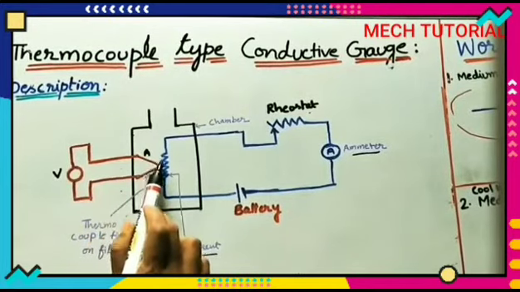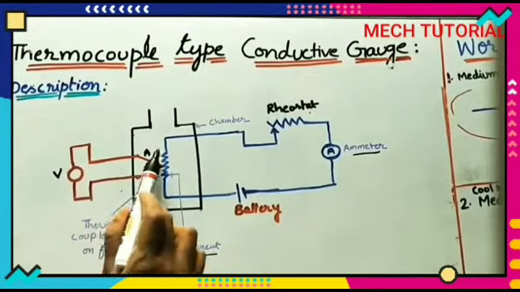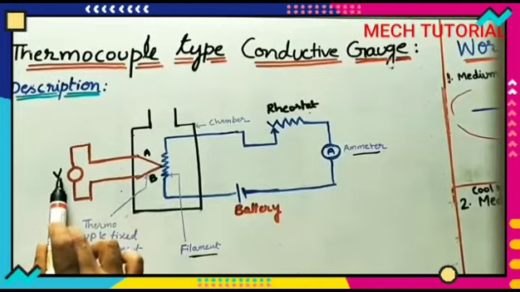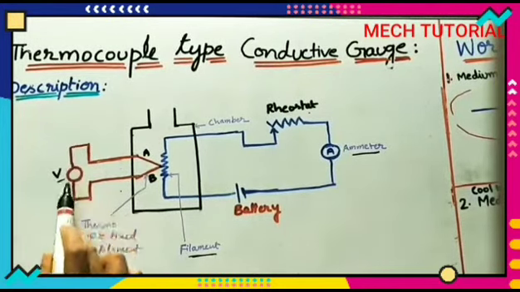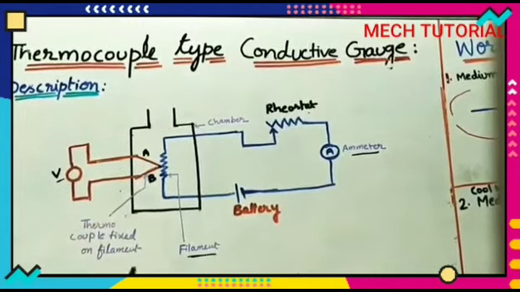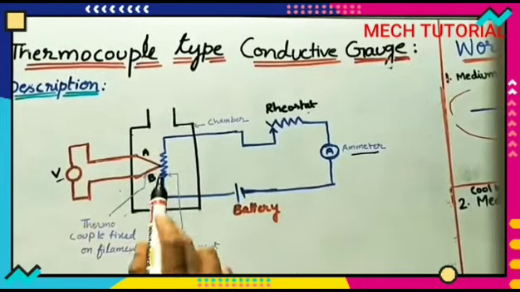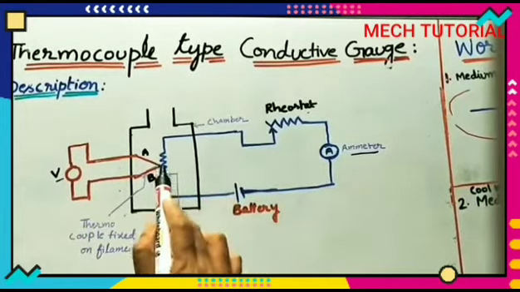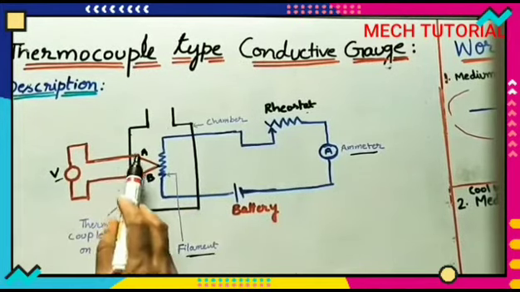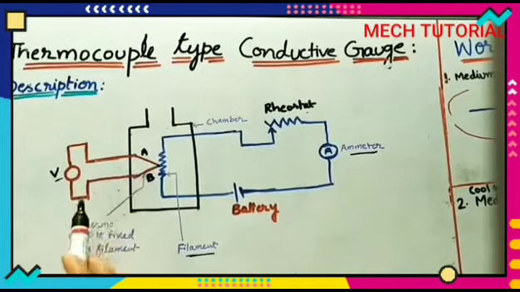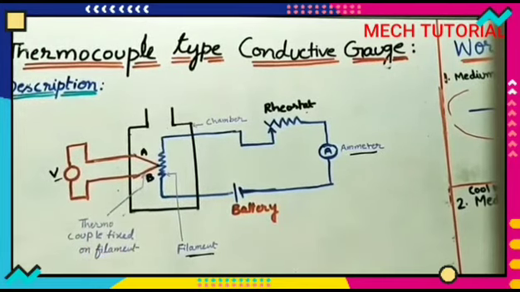Whatever change in the resistance or temperature there is, we can find by using the voltmeter connected outside of the circuit. There are two circuits. In one circuit we are connecting the filament, which is a conductive material, and in the other circuit we are connecting the thermocouple.